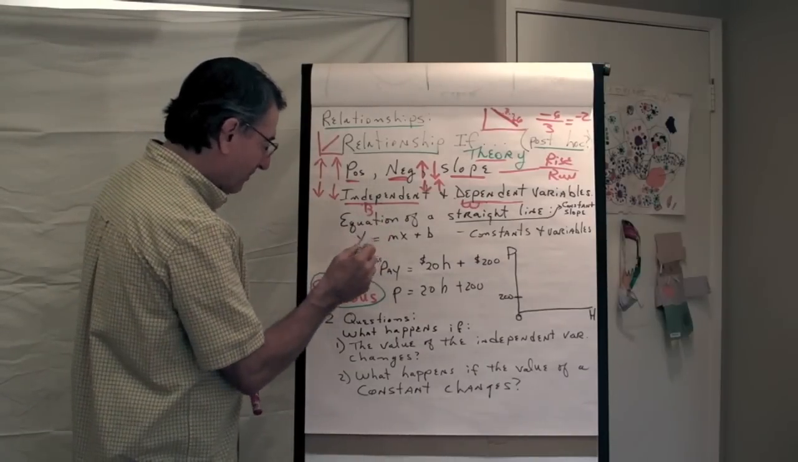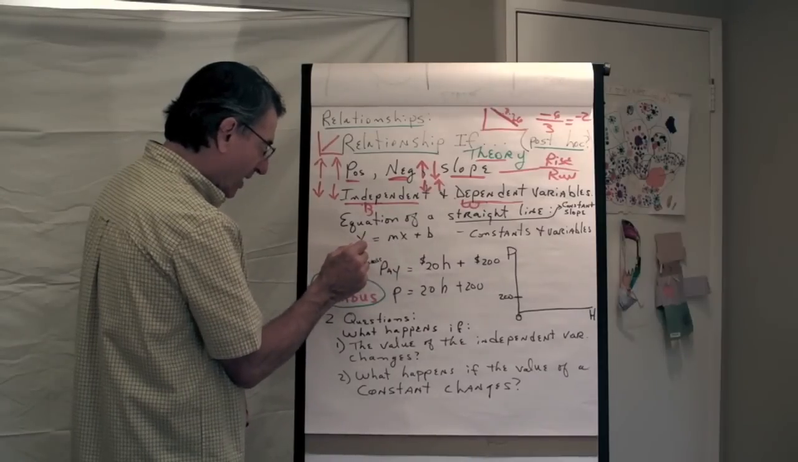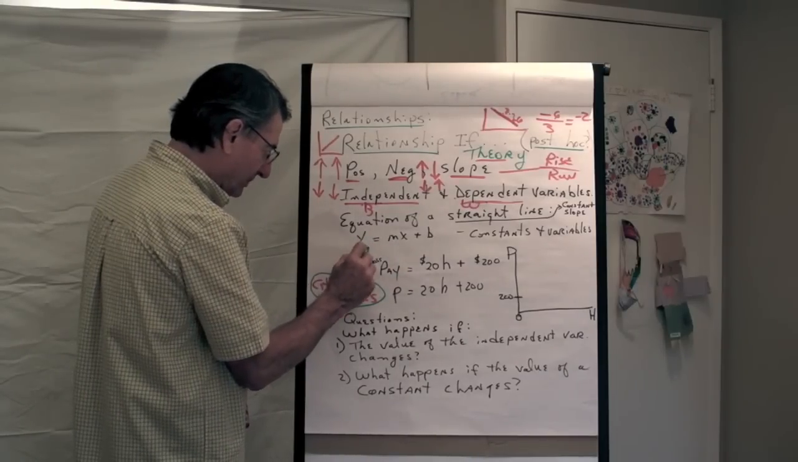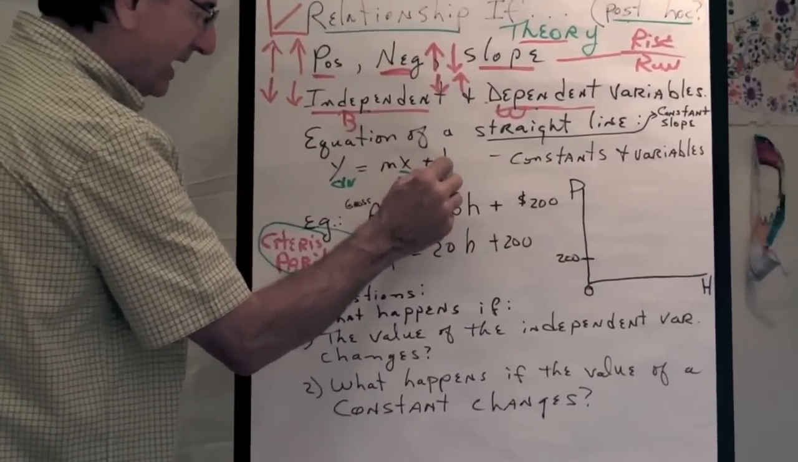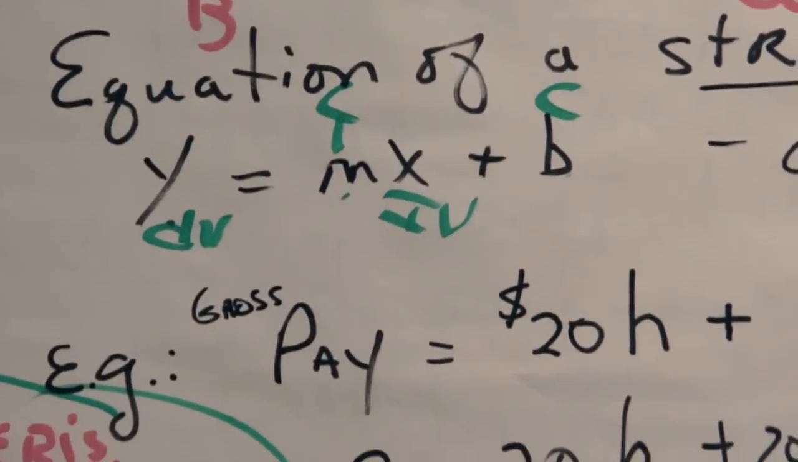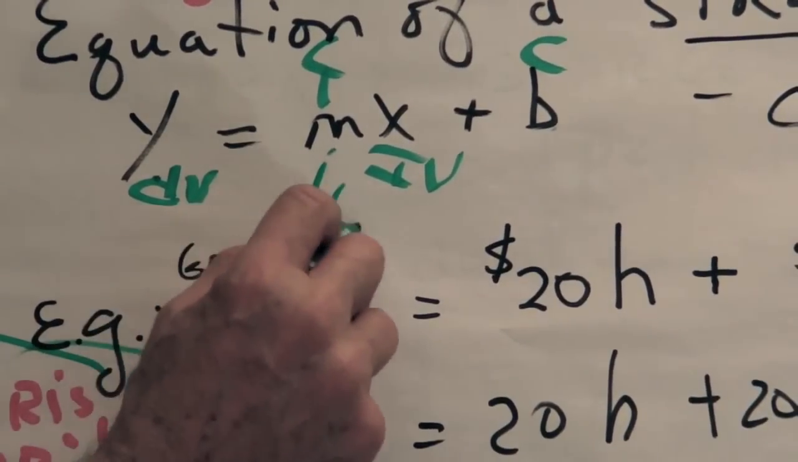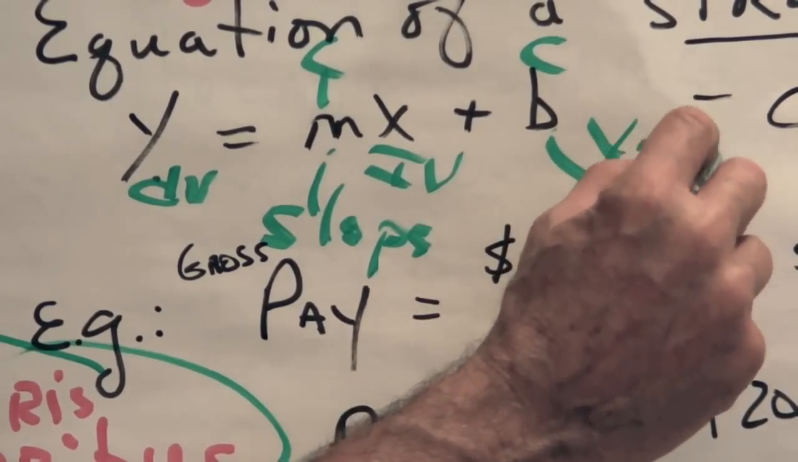So for an example, this is the equation of a straight line. First of all, y is the dependent variable. X is the independent variable. B and M are both constants. M is the slope term, and B is the y-intercept.